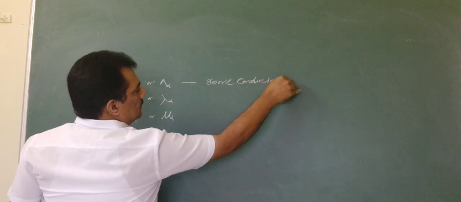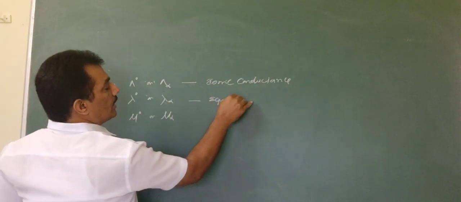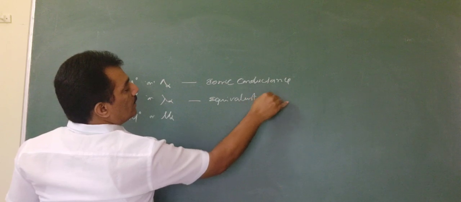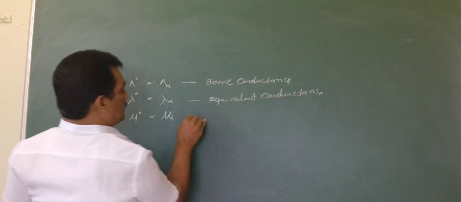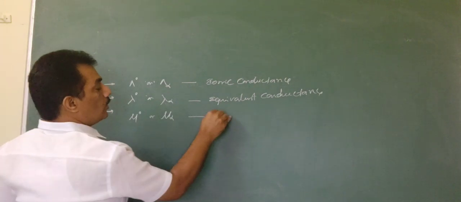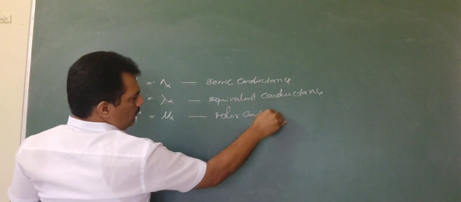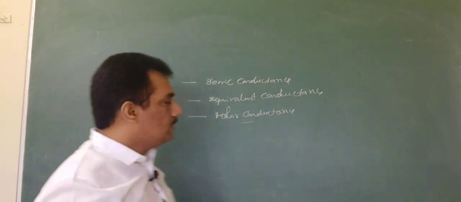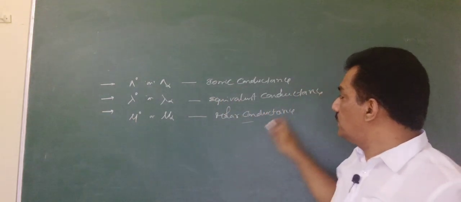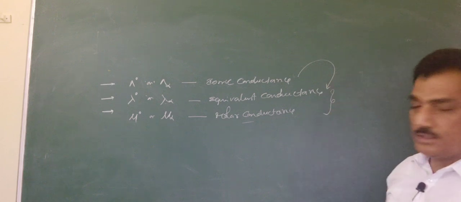Ionic conductance. And this symbol represents equivalent conductance. And this symbol represents molar conductance. If you recollect the previous session classes, there we mentioned that molar conductance and equivalent conductance can be measured from the ionic conductances.